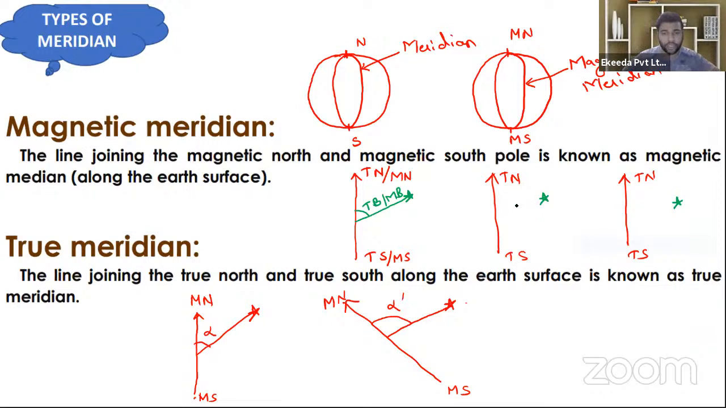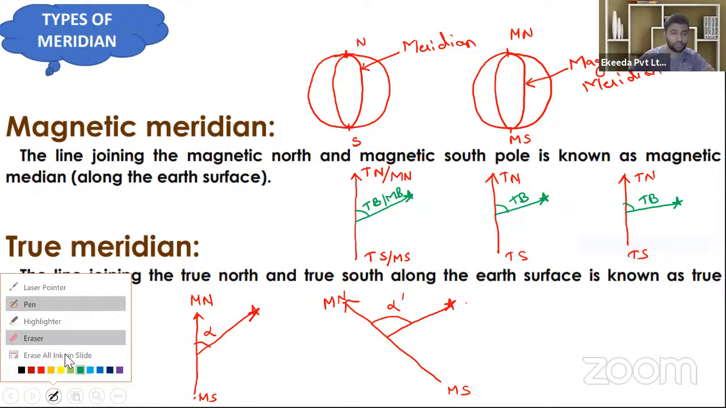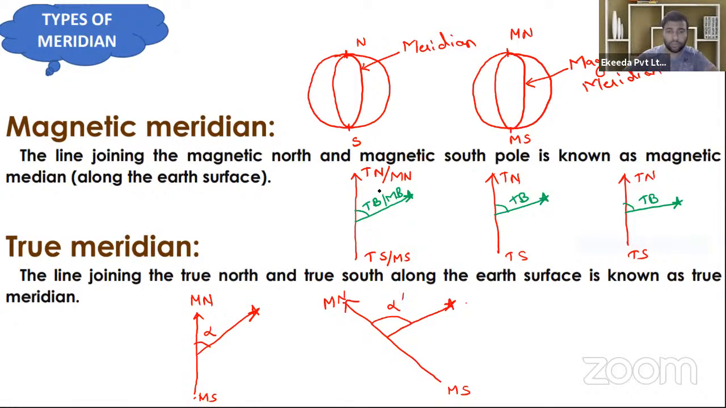Now suppose that the object lies here. The true bearing will be the same true bearing which we found previously. It will be the same here also. So the true bearing will be the same at all times; it will not change with time. Now what will happen with the magnetic meridian? Today the true meridian and magnetic meridian coincide with each other. That's why the true bearing and magnetic bearing are the same.